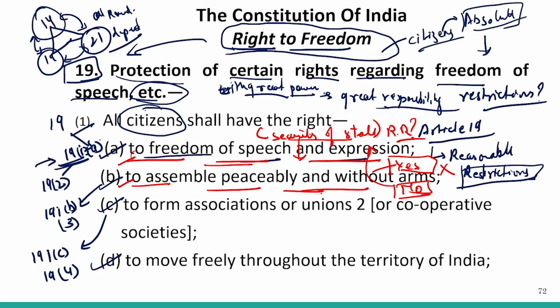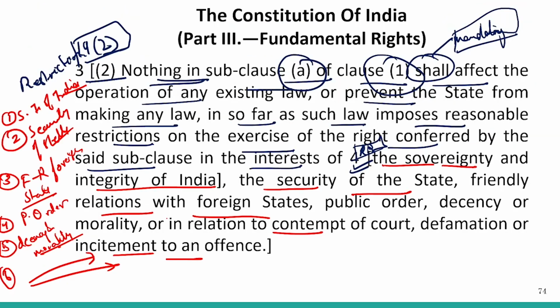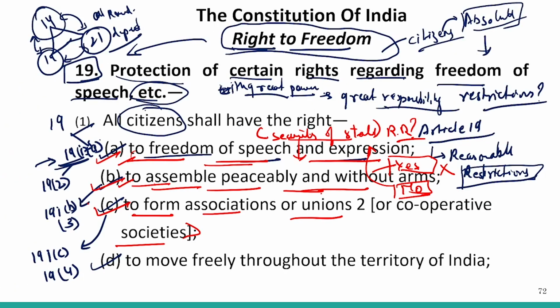And what we need to remember here is that these fundamental freedoms obviously come with reasonable restrictions. I suppose this is clear to you, what a reasonable restriction is and how these fundamental freedoms have been provided to us, but there are certain limitations to them. So we need to remember these limitations. How are we going to do it? For example, if we talk about Article 19(1)(c), which talks about the right to form associations, unions or cooperative societies, how do we check what the reasonable restrictions are?